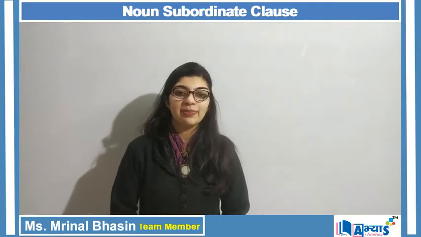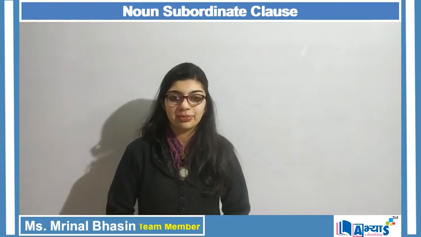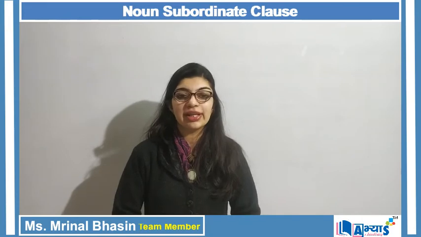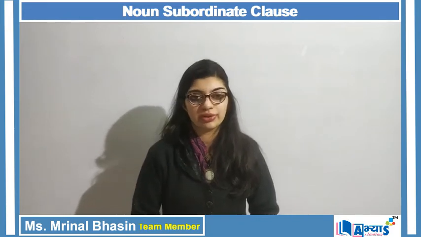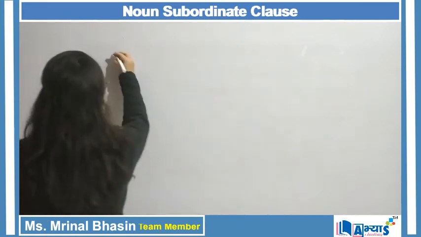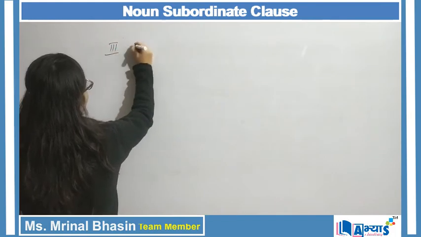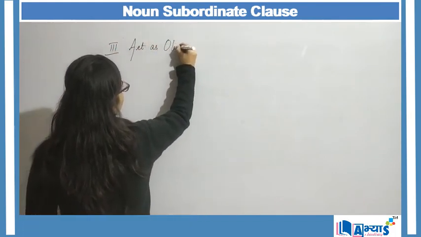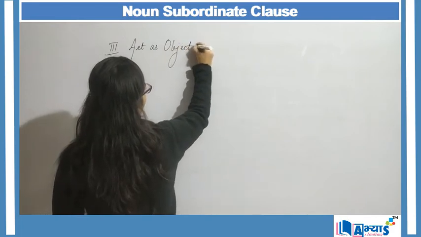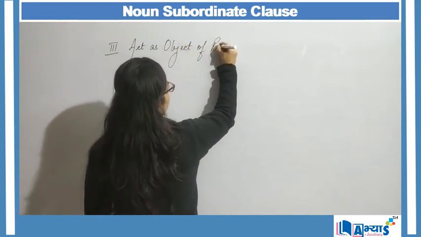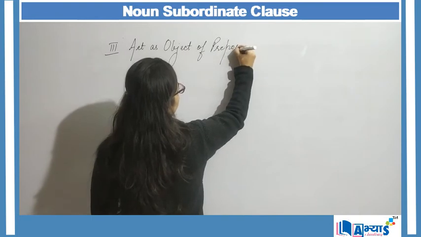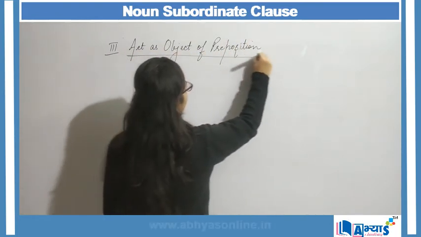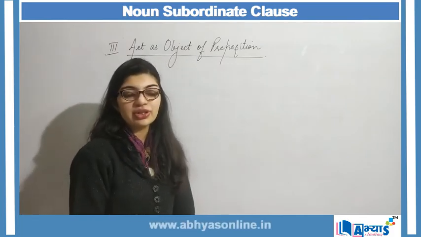Now, the third application of noun clause is that it can act as the object of a preposition. So, the third application is that they act as the object of preposition.